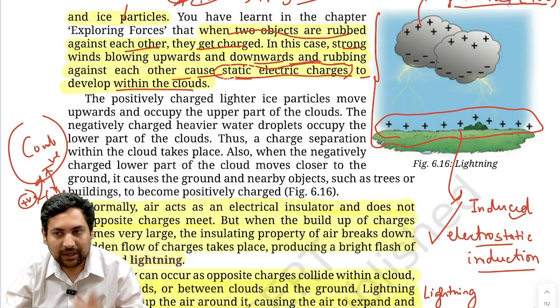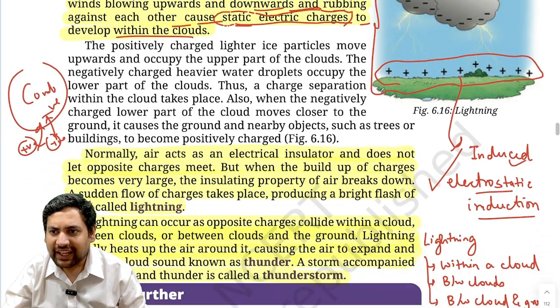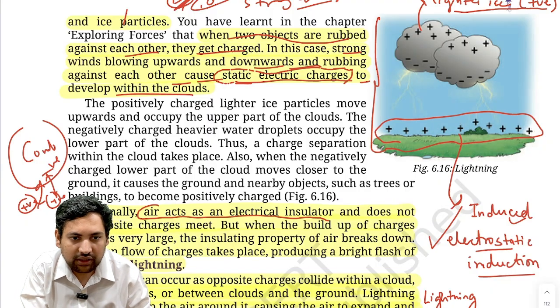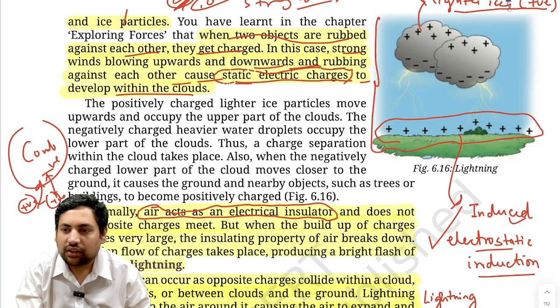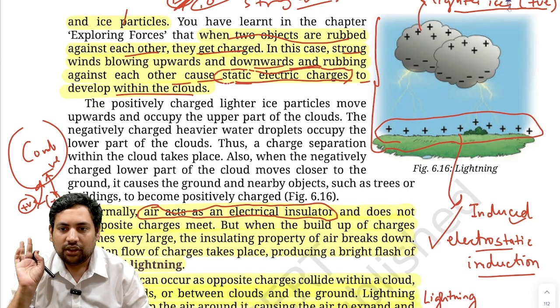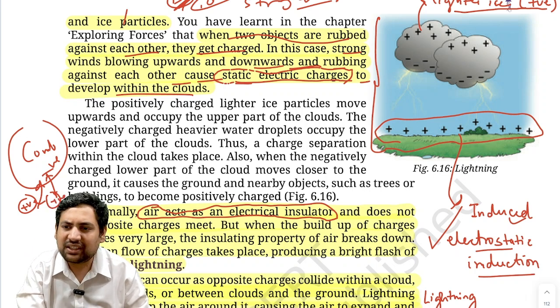Now, see what happens. Ideally, air acts as an electrical insulator. It does not allow flow of charges, and that is why it remains static charge. That is, plus remains here, minus remains here.